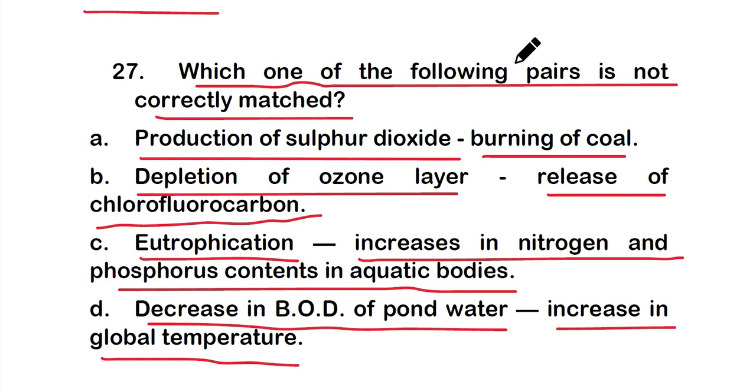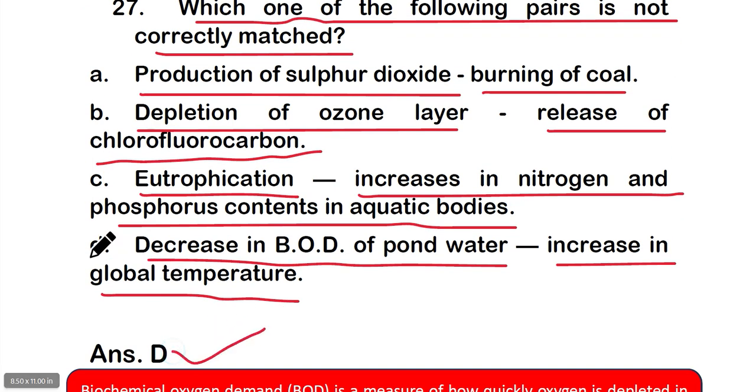So which pair is not correctly matched? That is option D. It is decrease in BOD, pond water, increases in global temperature. This match is not correct.